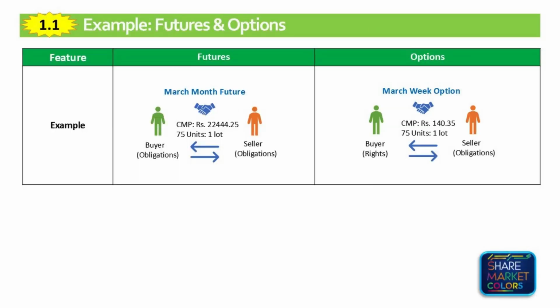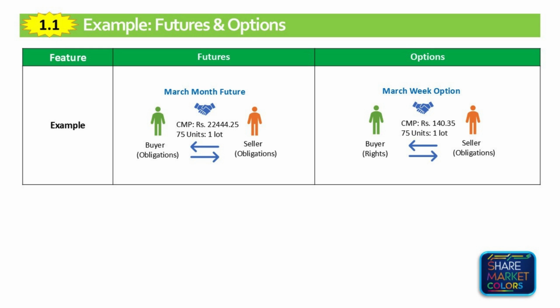For example, in a future, a seller agrees to sell 75 units, that is one lot of Nifty futures, to a buyer at the current price of rupees 22,444.25 for delivery in 1 month. Both the seller and the buyer must follow through with the deal, no matter what the market price is at the time.